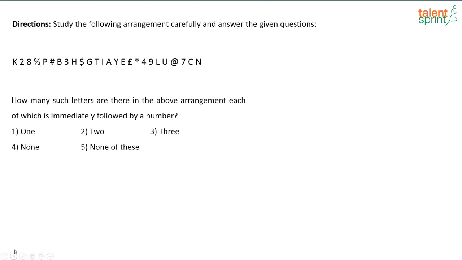There are no such symbols which are immediately followed by a vowel and not immediately preceded by a consonant. Next one. How many such letters are there in the above arrangement, each of which is immediately followed by a number? So letters which are followed by a number, see K2, after K there is 2, similarly B3, so only 2 are there. These are the 2 letters which are immediately followed by a number. So the answer is 2. Have I missed out any one? Letter immediately followed by a number, yeah, 2.